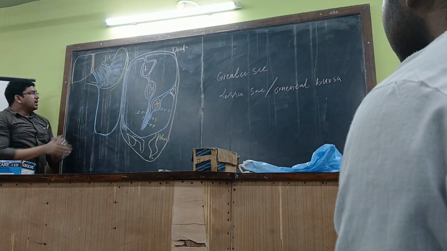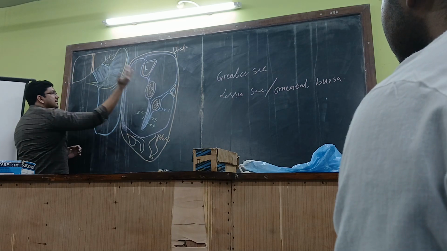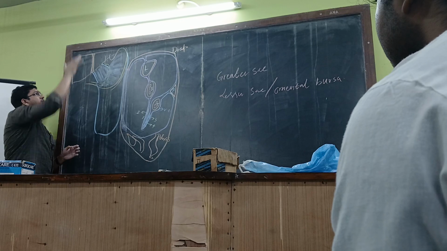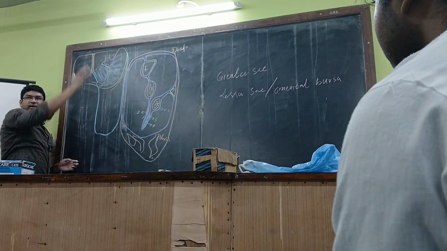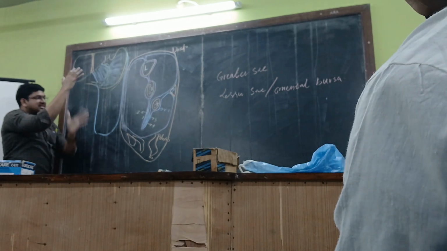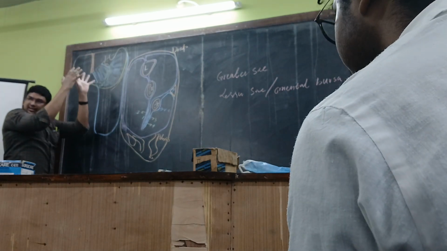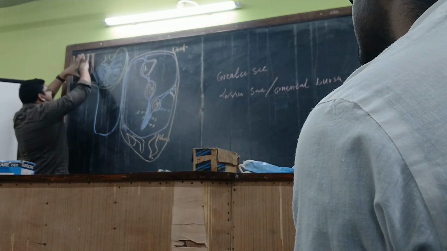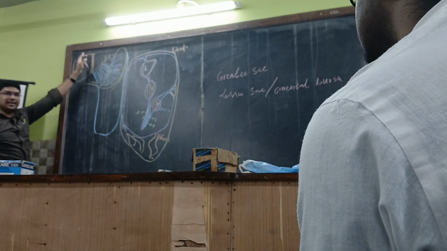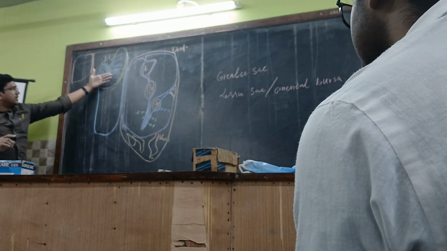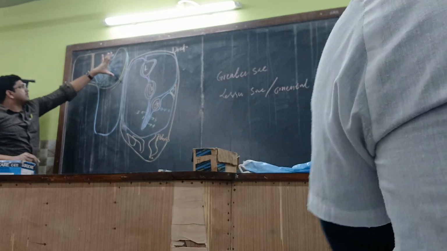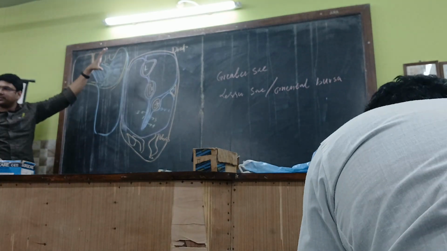Could you understand? The parietal peritoneum is over here in this manner. For example, this is the anterior abdominal wall, lined by the parietal peritoneum, all the way from the diaphragm till the pelvic cavity. In between the liver, stomach, intestines and everything, this sac of the peritoneum is called the greater sac. Behind the stomach, this smaller part reaching the diaphragm, behind the stomach till the liver, is called the lesser sac. In front of the stomach is the greater sac. Behind the stomach, the smaller area is nothing but the lesser sac. Getting it now, right?